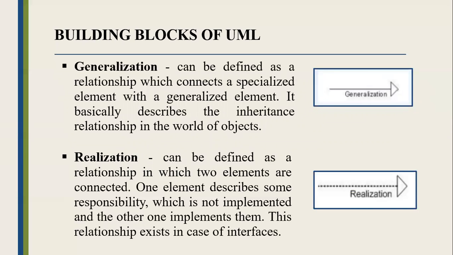Then generalization, this can be defined as a relationship which connects a specialized element with a generalized element. It basically describes the inheritance relationship in the world of objects. And then last, realization, this can be defined as a relationship in which 2 elements are connected. One element describes some responsibility which is not implemented, and the other one implements them. This relationship exists in case of interfaces.